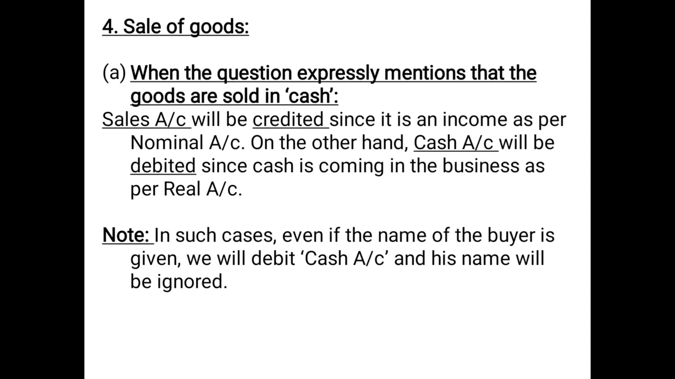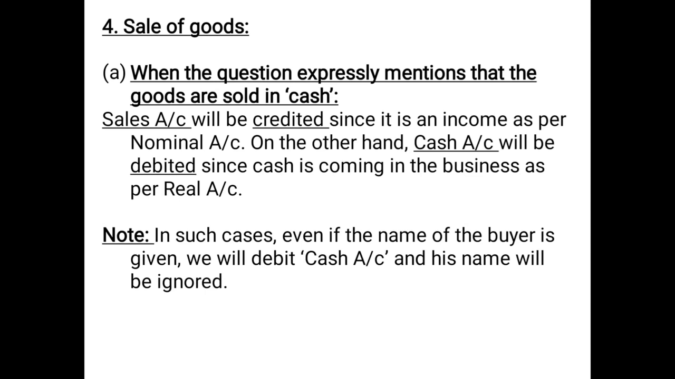In a similar manner, for sale of goods also, if the question specifically tells you that the goods have been sold in cash, you will consider it as a cash sale. On the other hand, if the question specifically states that the goods are sold on credit, then you know that these transactions took place on credit. That means money has not been received, it will be received later on. And similarly, if the question is silent whether it is in cash or credit, then in that case you will assume it to be a credit sale. So let us begin from here.